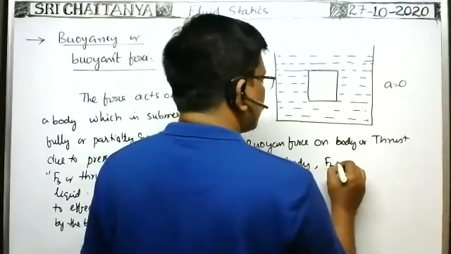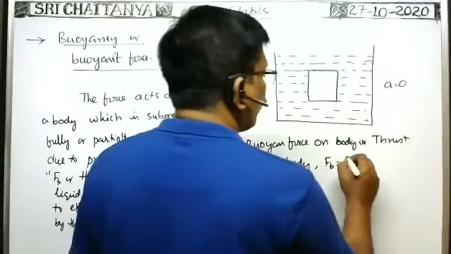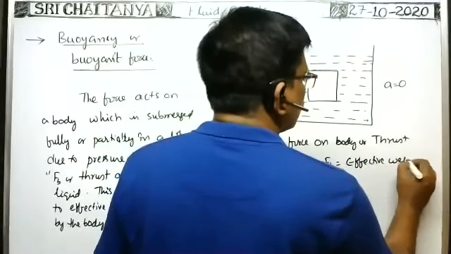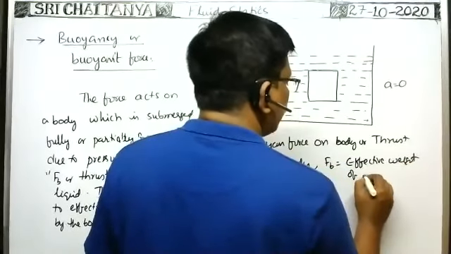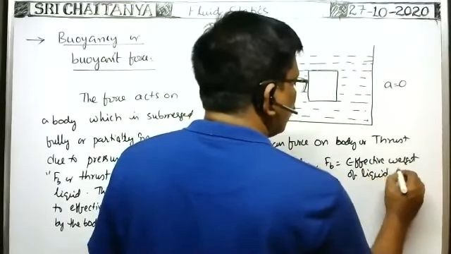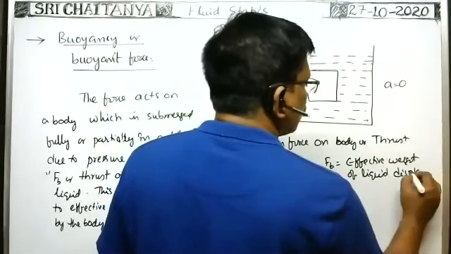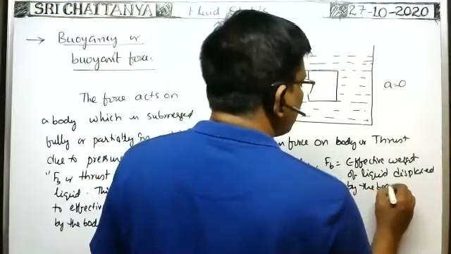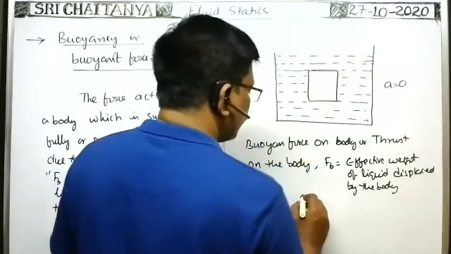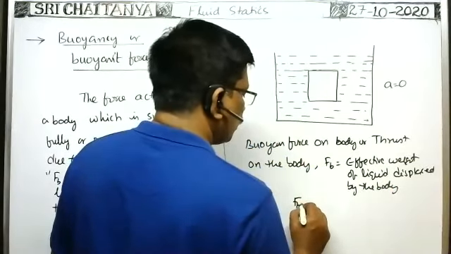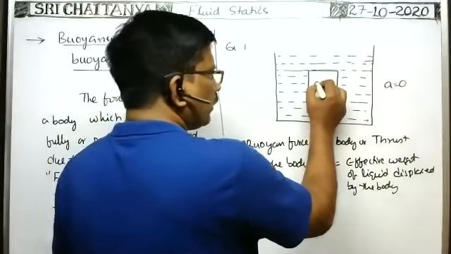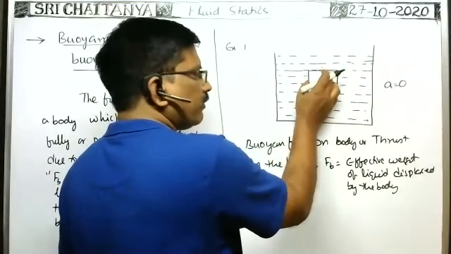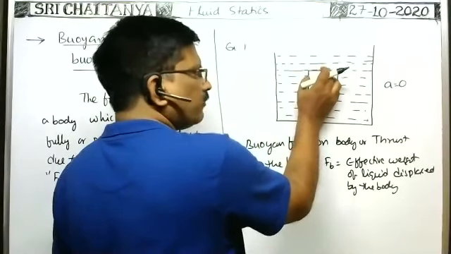The buoyant force acting on the body, or thrust on the body, is equal to the effective weight of the liquid displaced by the body. What is the effective weight of the liquid displaced by the body? If the volume of the body is capital V, then whenever the body is completely submerged in the liquid, the same volume of liquid is displaced.